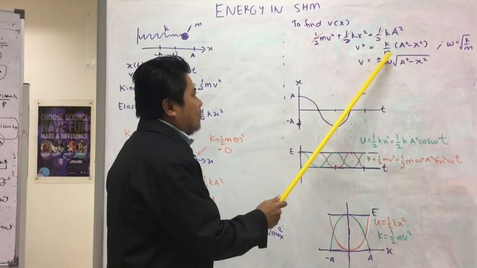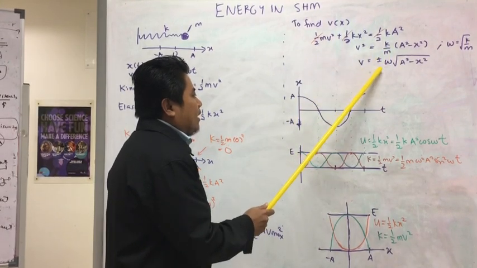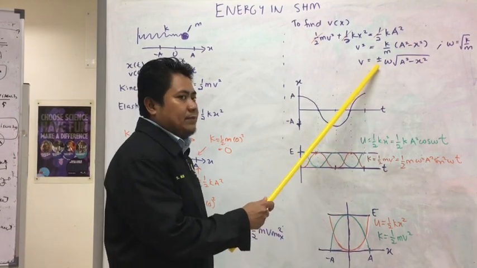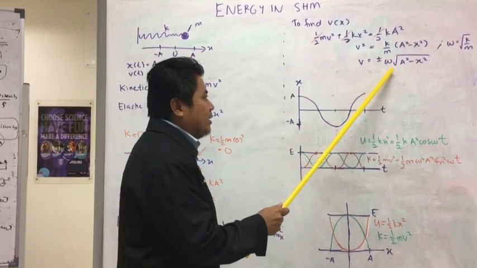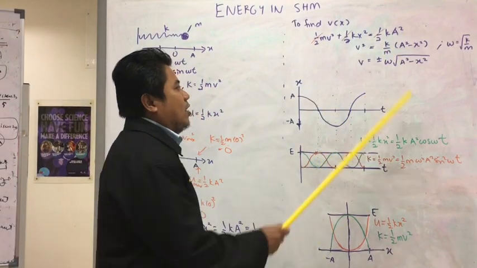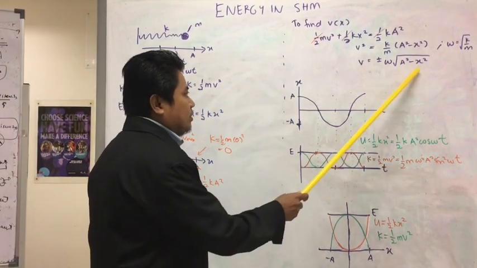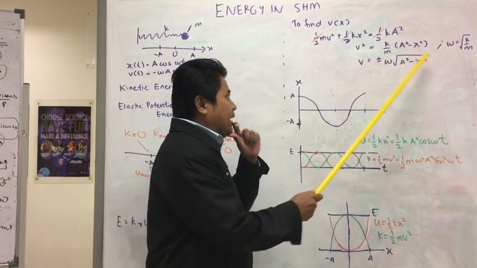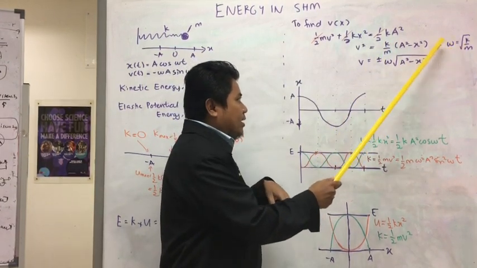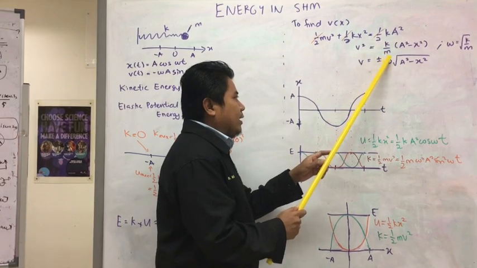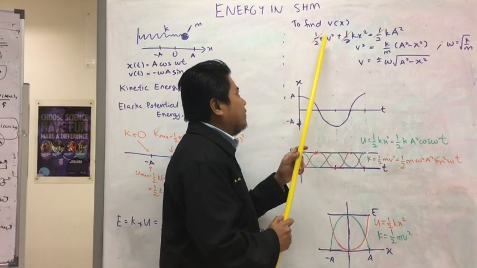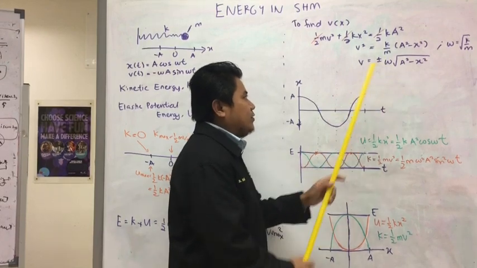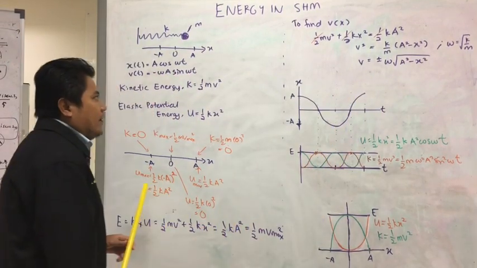Bring this m downwards, and then take the square root. So we have plus minus, because we get the square root of A squared minus x squared. From the previous lesson, k over m is equal to omega squared. That's why we can simplify, so that the velocity as a function of position is given by this relation.